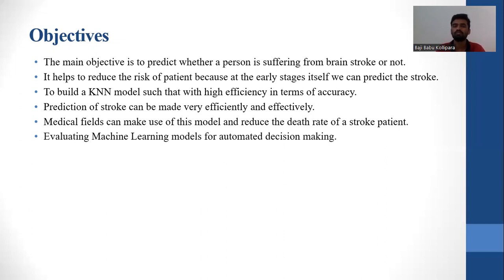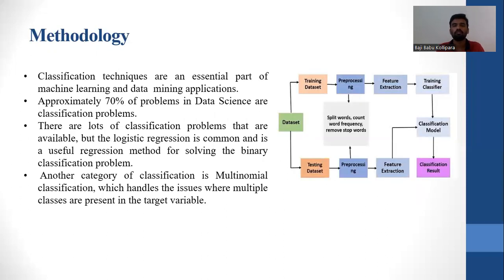Medical fields can use this model to reduce the death rate of stroke patients. Evaluating machine learning models for automated decision making is one of the objectives of this presentation. Coming to the methodology, we have different types of methodologies like classification model, training classifier, feature extraction, pre-processing, and so on. We can do either step by step, and the best one is the classification problem.